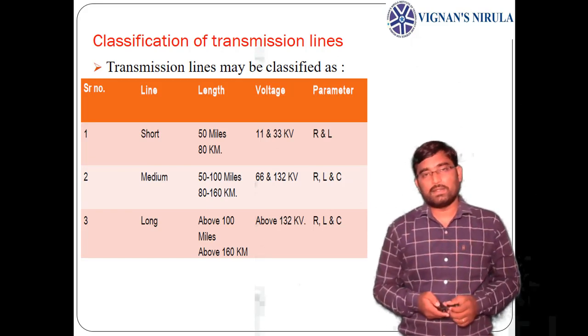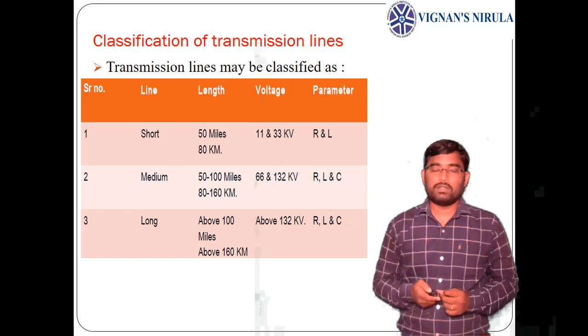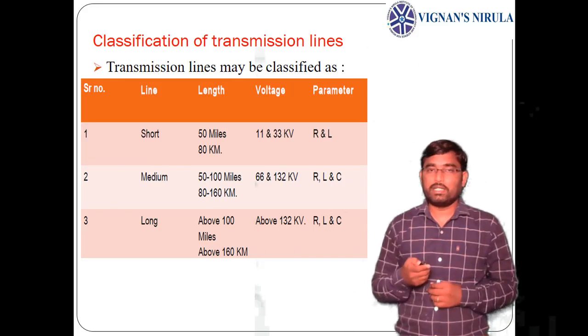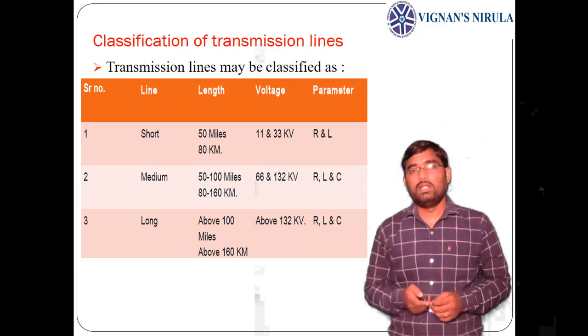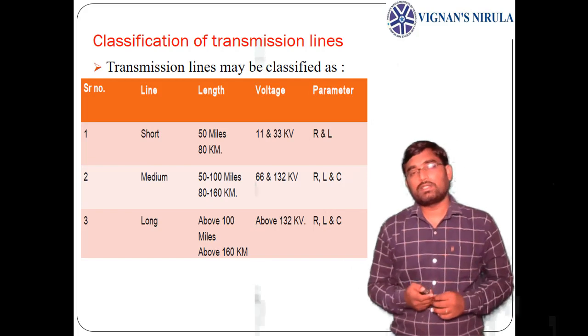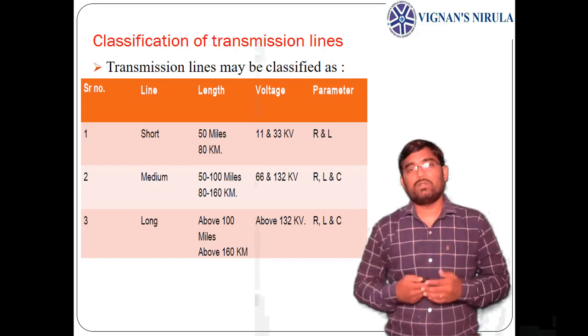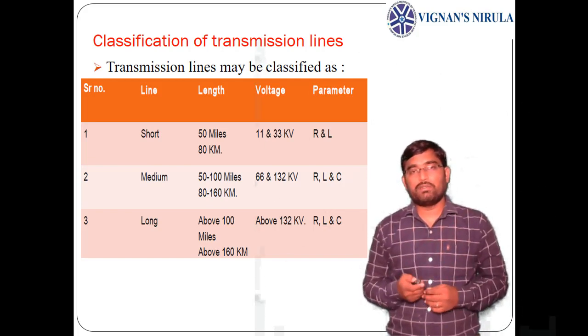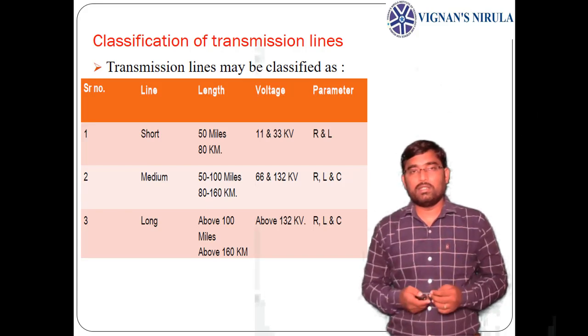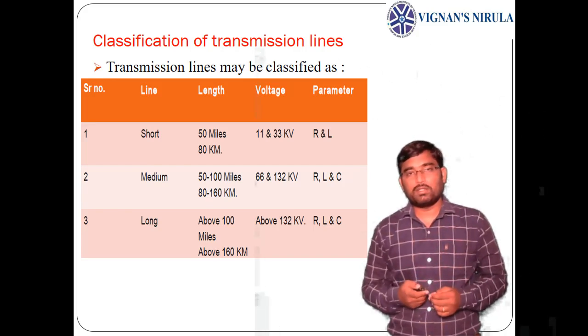In case of short transmission lines, we will not take the effect of capacitance into consideration, whereas in case of medium and long transmission lines, we will be taking the effect of capacitance into consideration. So that is the only difference between short and the other two, that is, medium and long transmission lines.